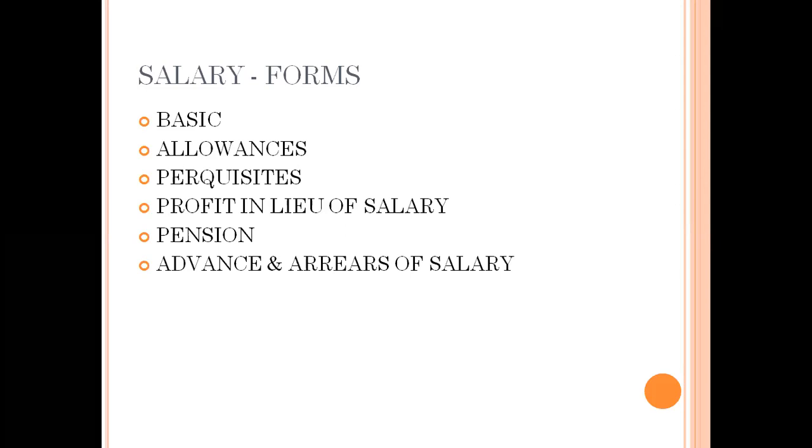Perquisites: they give you some quarters, or accommodation may be given. These all come under perquisites, other than the salary. Then profit in lieu of salary, where a certain part of the profit can be given as salary. The pension after retirement, some advance salary, arrears of salary. All these things we can include in salary. Each and every one of these we will discuss in detail.